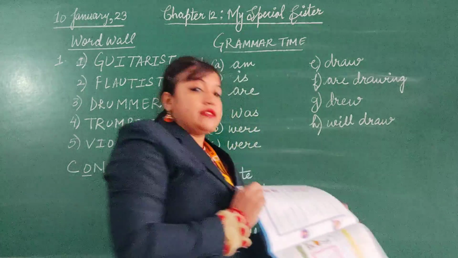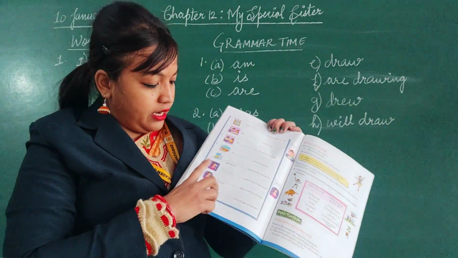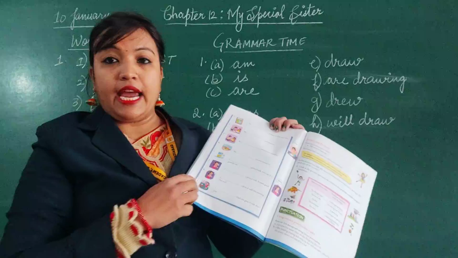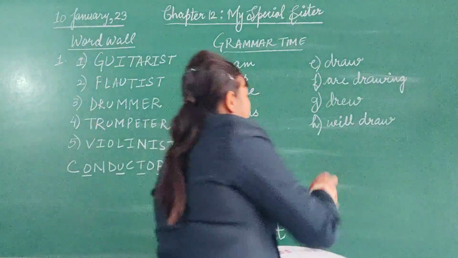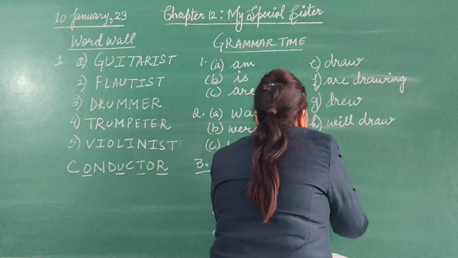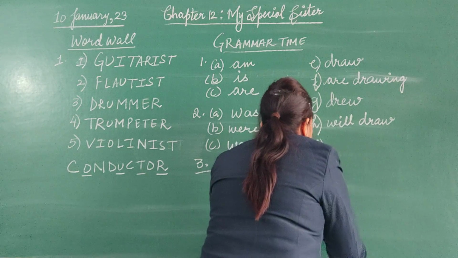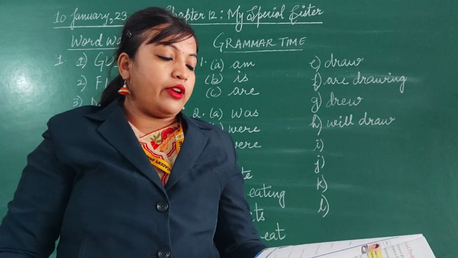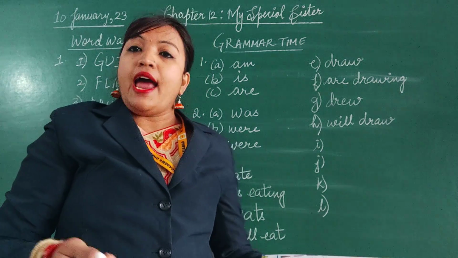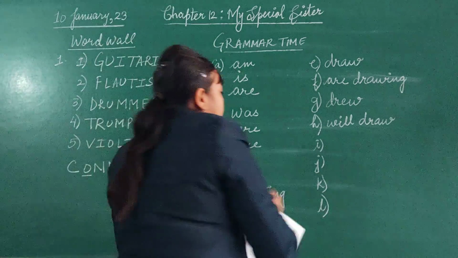Then next four sentences: I, J, K, L. These will follow which verb? Drink. I, J, K and L will follow the same verb, drink. I dash a glass of milk every day. It is good for me. Every day means habitual action. So what will come? Drink.